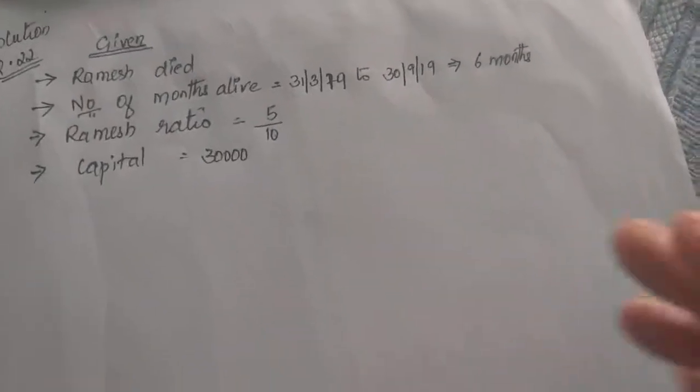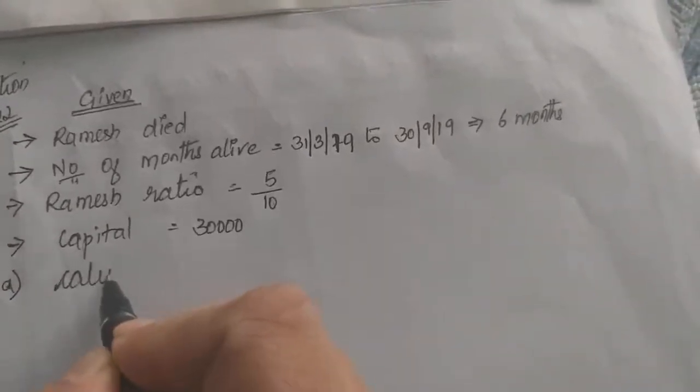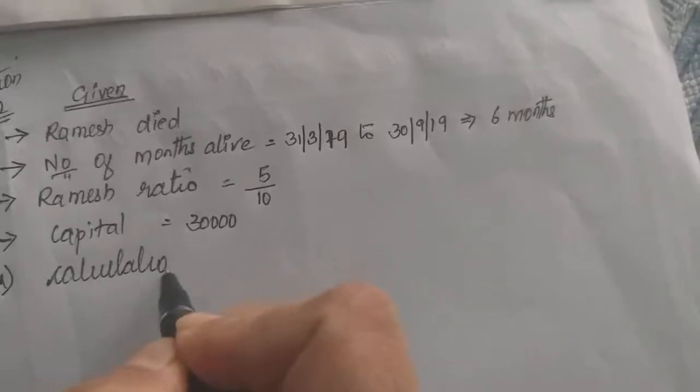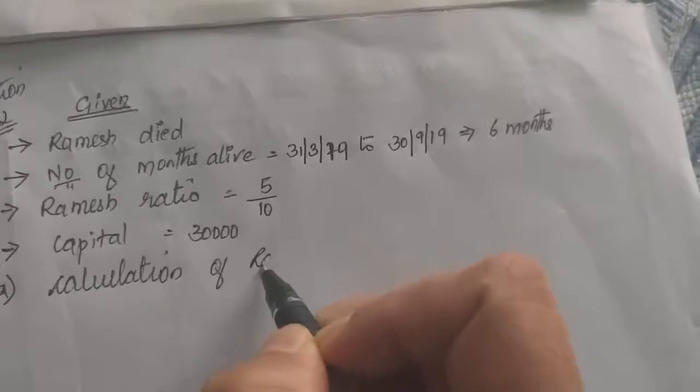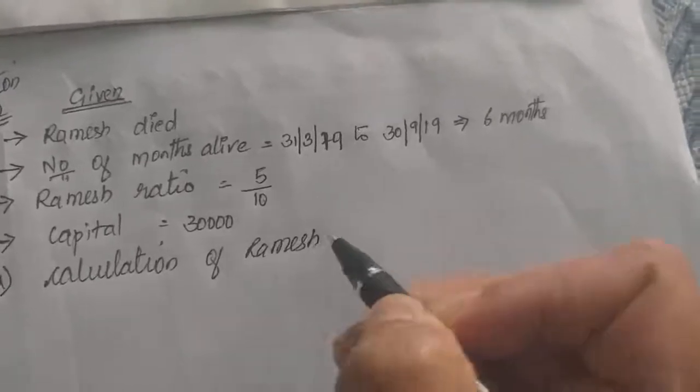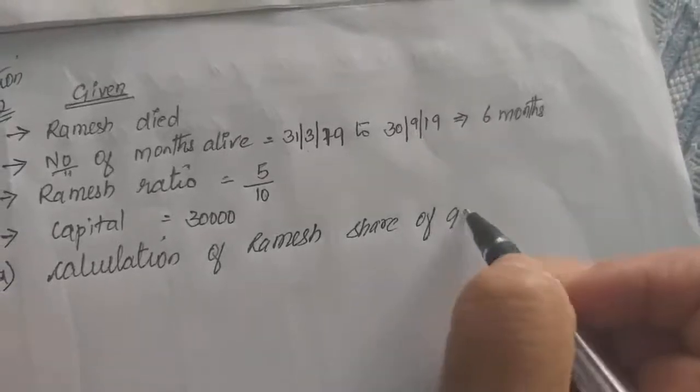So now let us find out what is his share of goodwill. Adjustment first one, calculation of Ramesh share of goodwill.